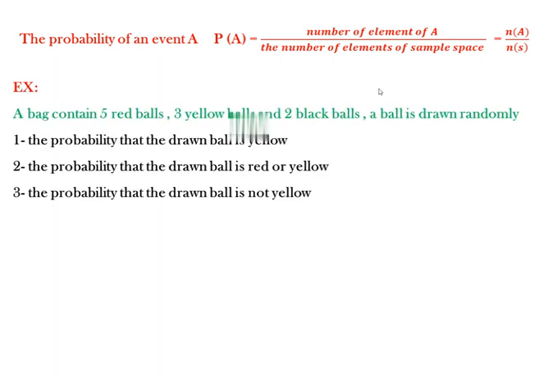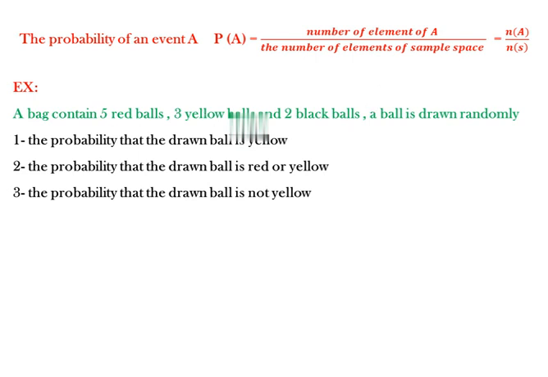The probability of an event A equals the number of elements of A over the number of elements of the sample space, the number of events over the number of the sample space. In general, we can say the probability equals number over total. Then we must get the total, then search for the number of elements of the event.